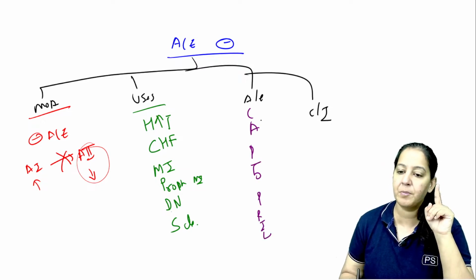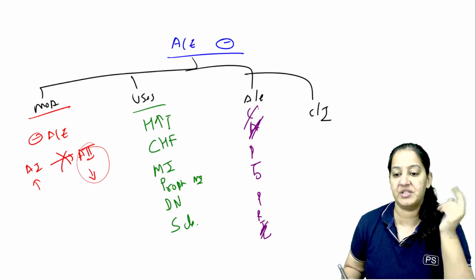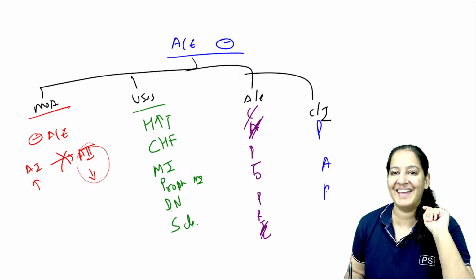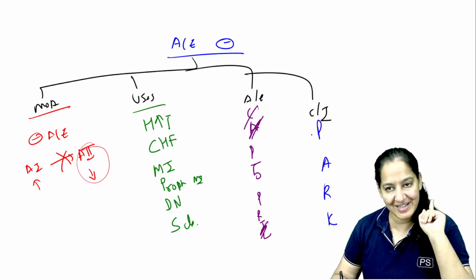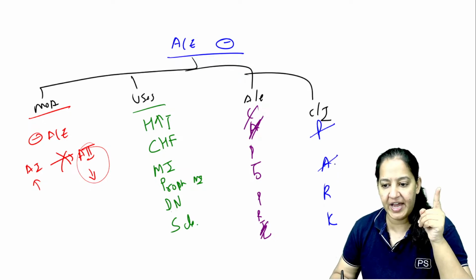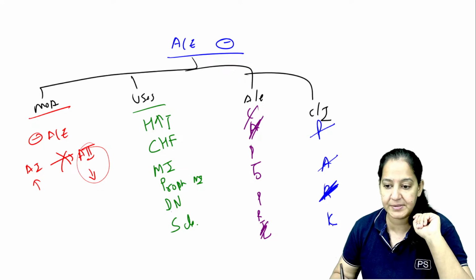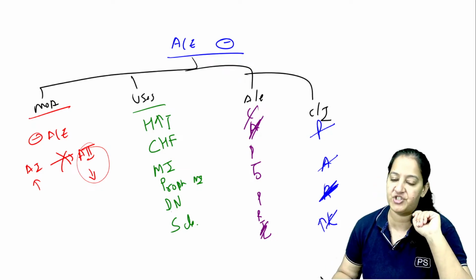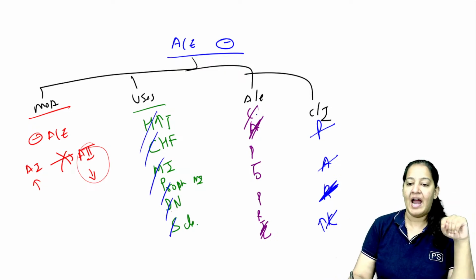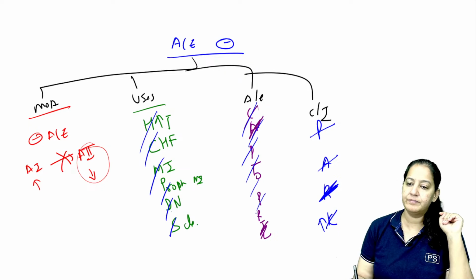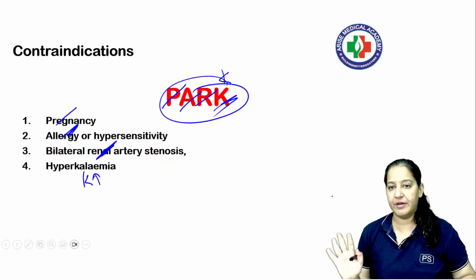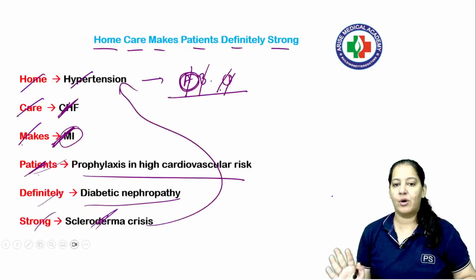CAPTOPRIL. Please learn. The most important are cough, angioedema, and itch. That is caused by bradykinin. Contraindications you must learn as PARC. Never forget. So it's pregnancy, A is allergy, R is renal artery stenosis, and K is hyperkalemia, hyperpotassium. So please learn. Uses, adverse effects is captopril, and contraindication is PARC. All 3 things I have given you the mnemonic. Got it?